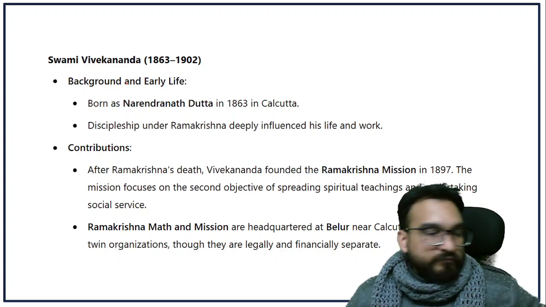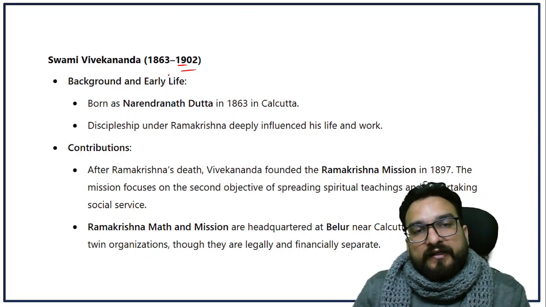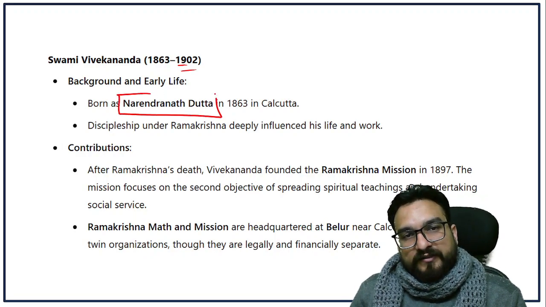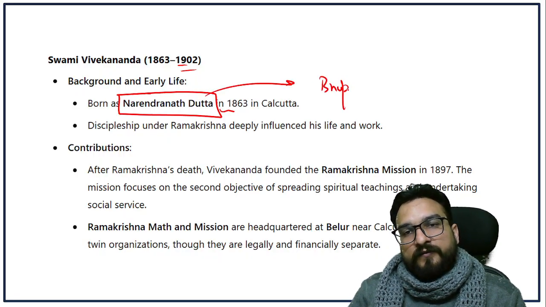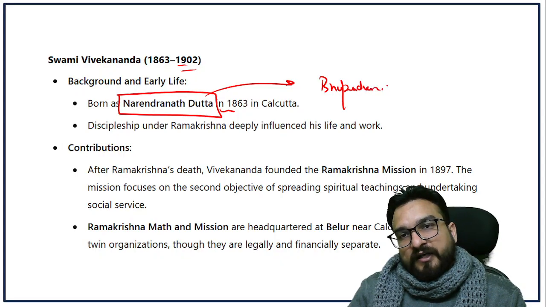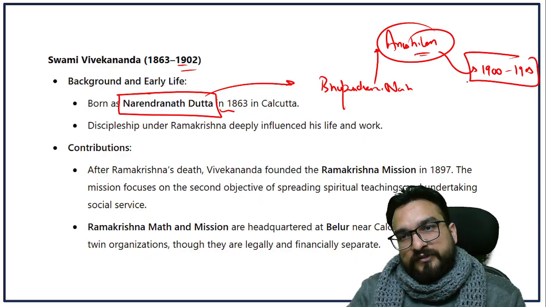Okay, over here you will see about Swami Vivekananda, guys. Swami Vivekananda, right? You will be seeing one of the most magnificent personalities of that time. Okay, over here he was born in 1863, died 1902. Narendra Nath Datta was his name, and his brother was Upendranath Datta. Upendranath Datta was involved in the Anushilan Samiti, a secret society, and in the revolutionary phase during 1900 to 1905.